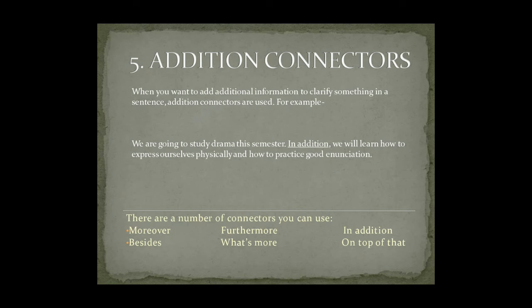The fifth one is addition connector. When you want to add additional information to clarify something in a sentence, addition connectors are used. For example, we are going to study drama this semester. In addition, we will learn how to express ourselves physically and how to practice good enunciation. There are a number of connectors you can use here. They are moreover, besides, furthermore, what's more, in addition, on top of that.